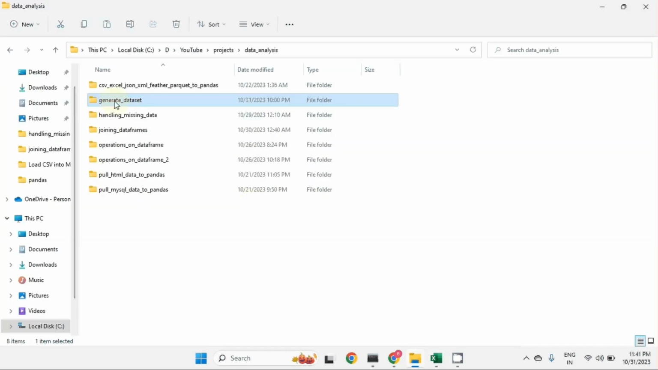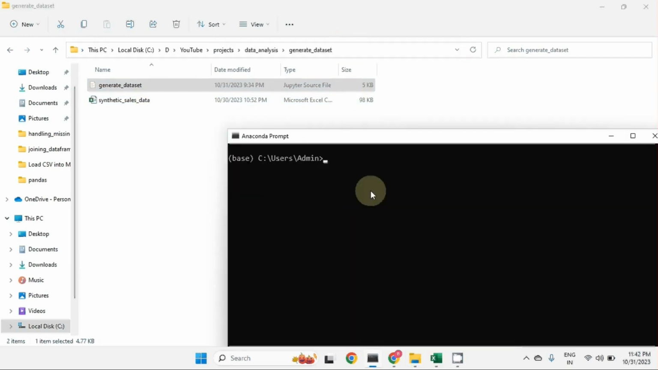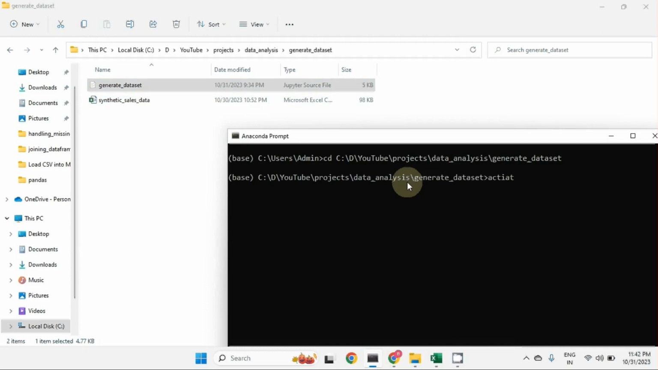I have created this directory, generate dataset. I'll go inside it, and I have this empty Jupyter notebook file. This is the same file which I have shown, that dataset we have generated, but we will generate it again. Let me copy this path, open Anaconda prompt, switch to the same directory, activate the environment, and open VS Code in the same environment.